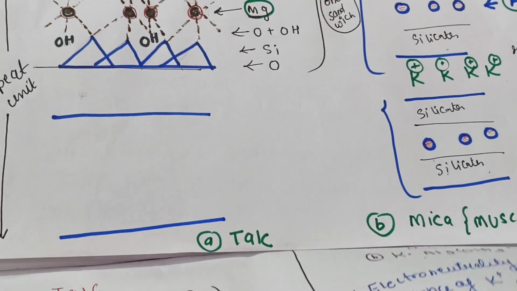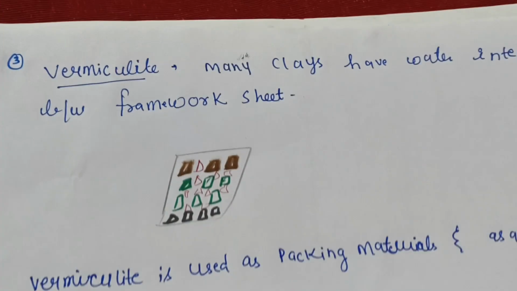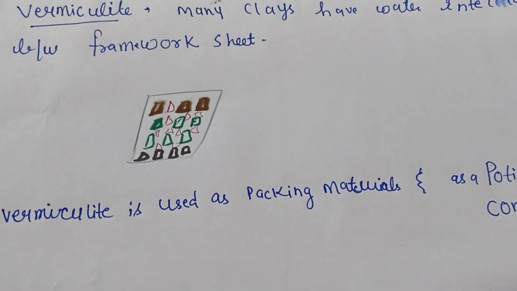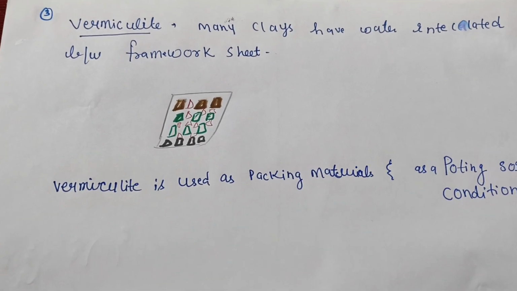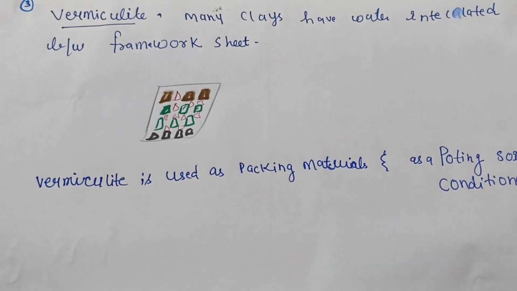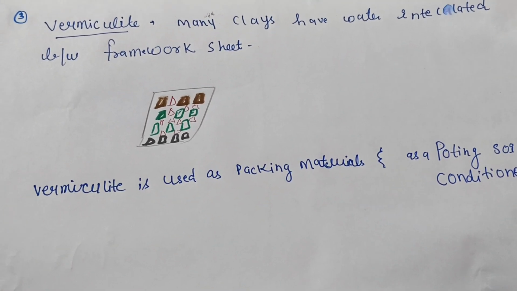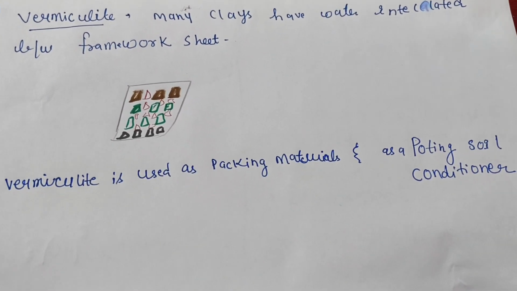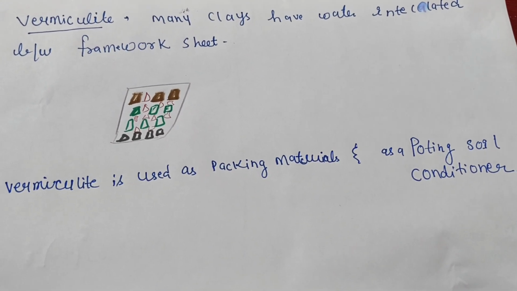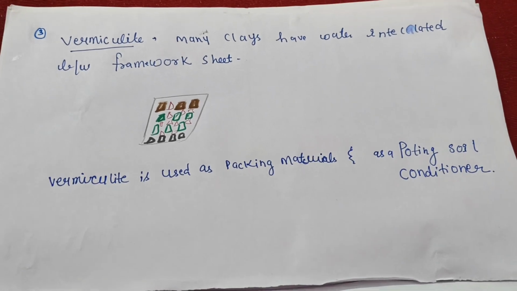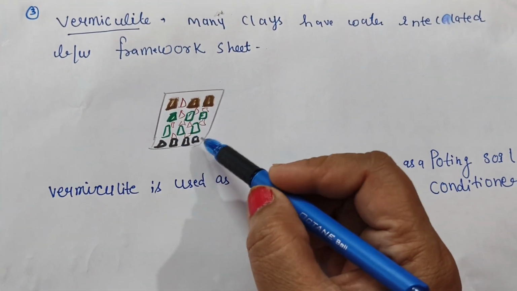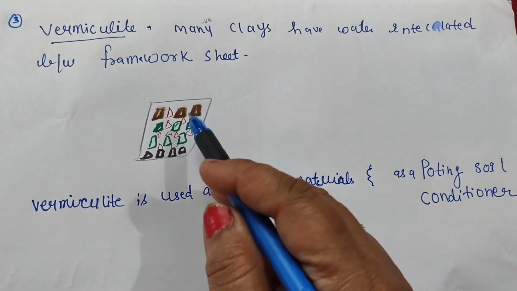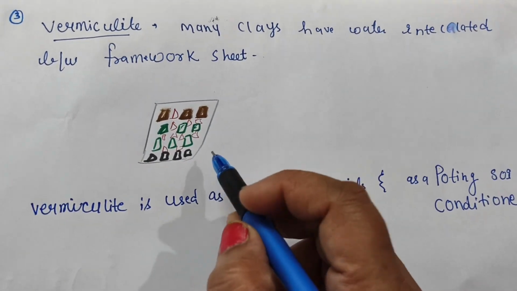In continuation we will see vermiculite. Vermiculites are the third example of intercalation compounds. You may have seen vermiculite when construction is going on, there are stones, in Hindi we call it gitti, lots of small pebbles like that. So different types of colors will be there. I have just tried to make the diagram. These are also a type of intercalation compound.